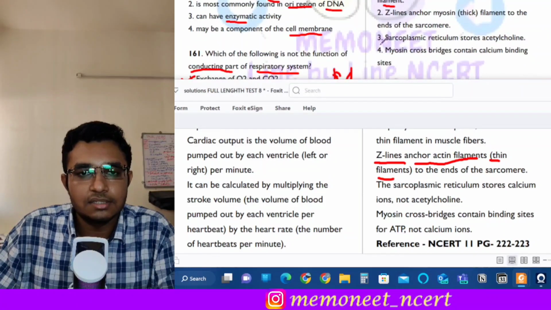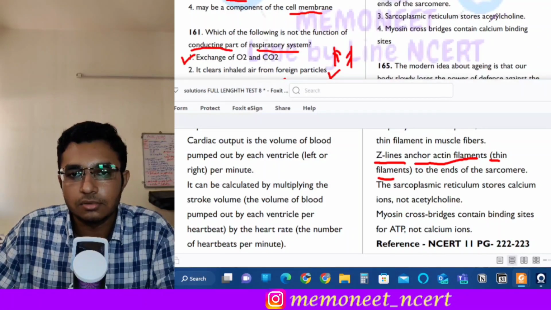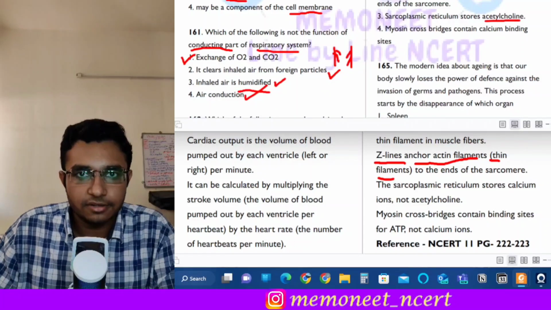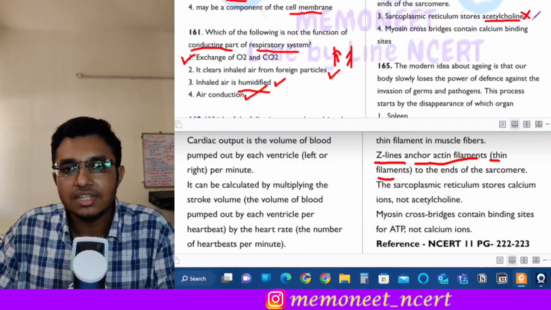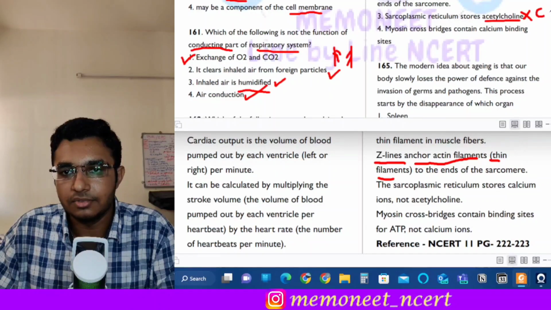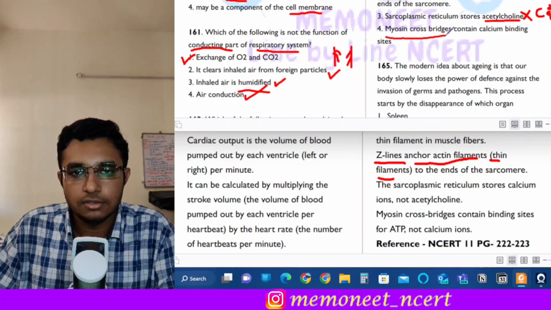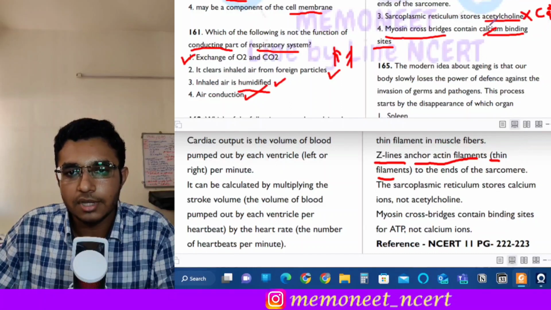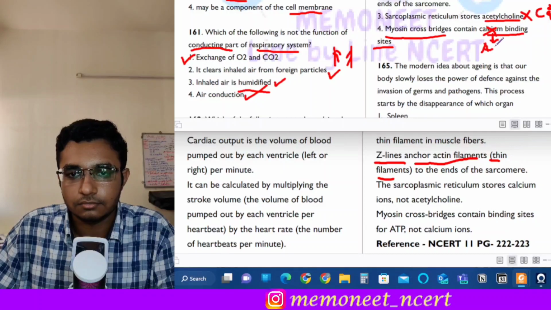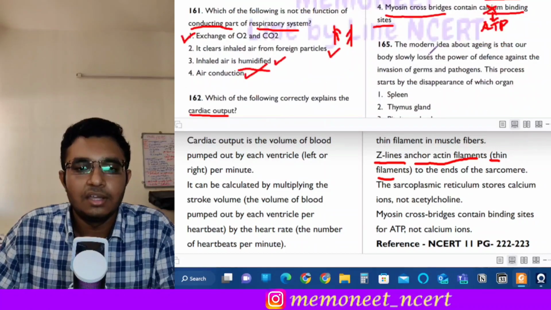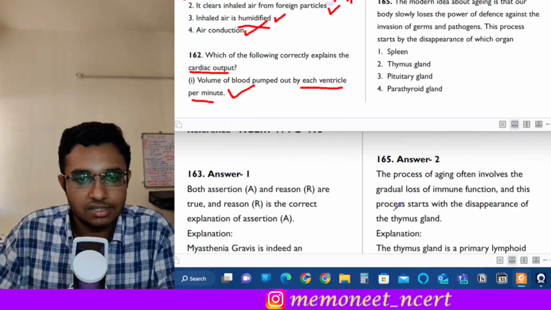Next statement is sarcoplasmic reticulum stores acetylcholine. Does sarcoplasmic reticulum store acetylcholine? No, it stores calcium. The function of the sarcoplasmic reticulum is to store calcium. The next statement is myosin cross bridges contain calcium binding site. So no, this is also an incorrect statement because myosin cross bridges contain ATP binding site. So here the correct answer will be option 1. Moving on to the next question, which is question 165.